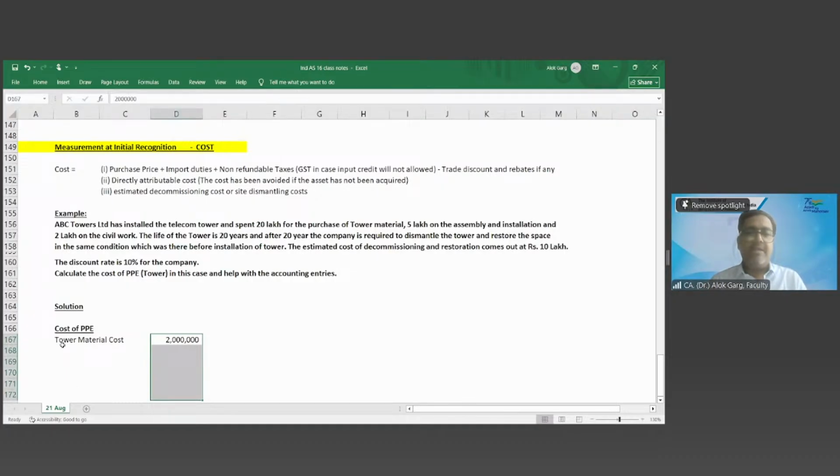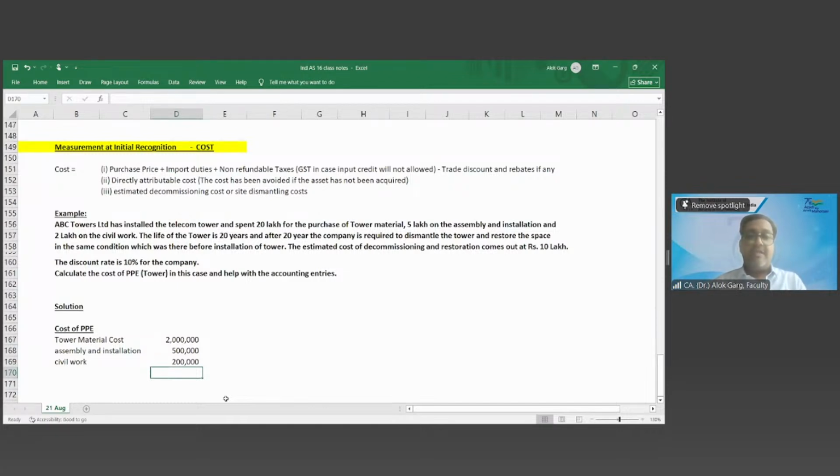What is the assembly and installation cost? 5 lakh. Then 2 lakh on the civil work. What is the civil work cost? 2 lakh. These are directly attributable costs, right? Yes, sir. 2 lakh. And then there is a dismantling and restoration cost.